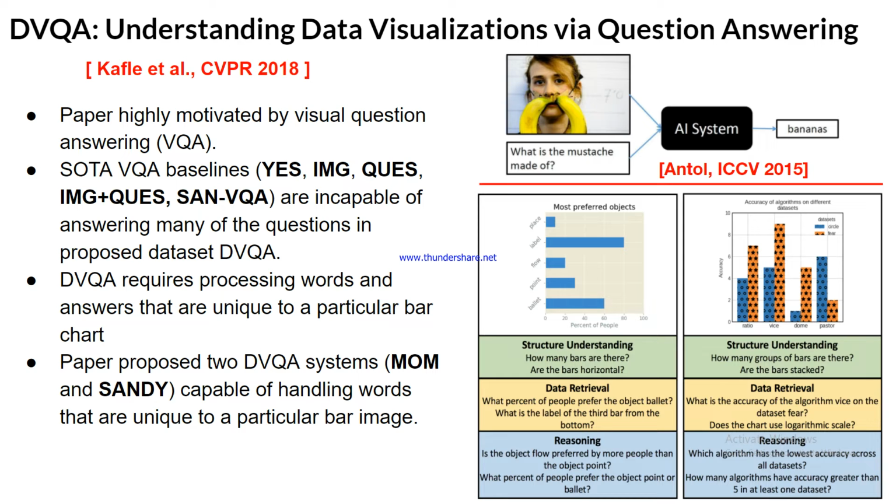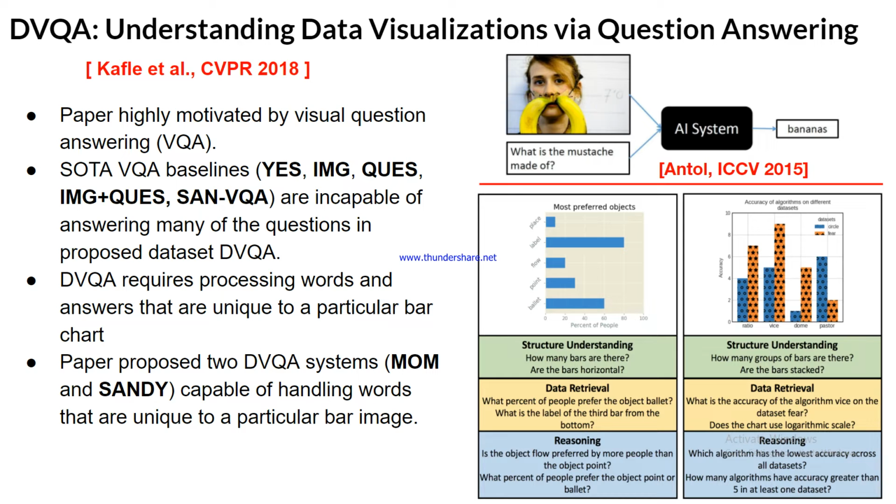It also evaluated all the baselines on the DVQA data set, namely YES, IMG, QUESTION, QUESTION plus IMG, and SAN-VQA. All the baselines are incapable of answering many of the questions in the proposed data set DVQA.